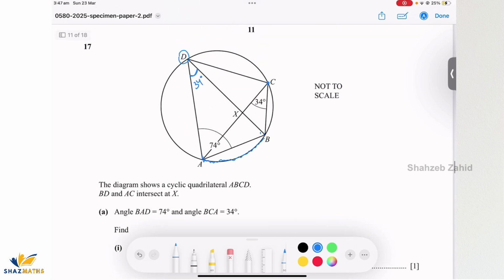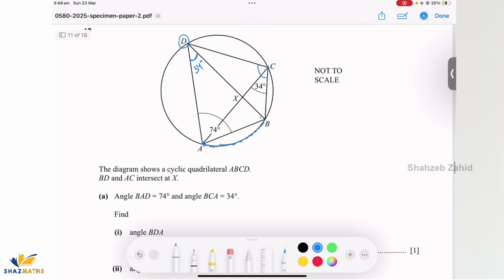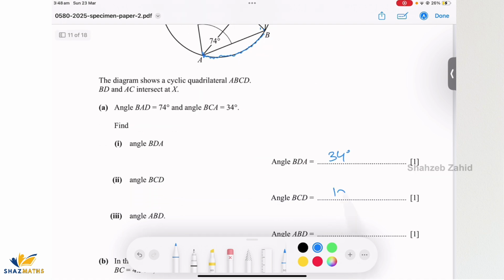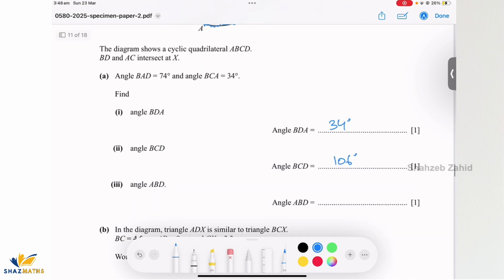Ready? Angle BCD. So angle BCD, we have to find out this whole angle. So because it's a cyclic quadrilateral, that means sum of these two opposite angles should be 180, so it's going to be 106 degrees. Angle ABD.